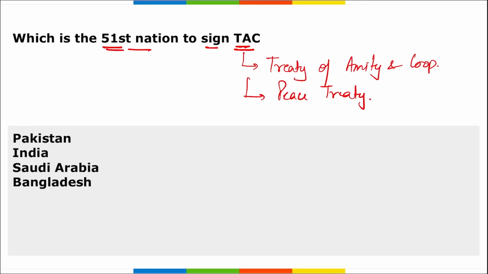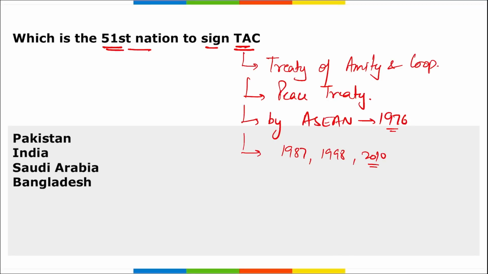This is a peace treaty, correct? This was signed by Asian nations. It was signed in 1976 to establish a set of norms to manage regional interstate interactions, right? And it is a legally enforceable code for regional and global interstate relations. This treaty has been revised multiple times in 1987, then 1998, then 2010, and this allows the states outside Southeast Asia as well as regional bodies who are members are sovereign states to join this TAC, that is your Treaty of Amity and Cooperation. Correct.